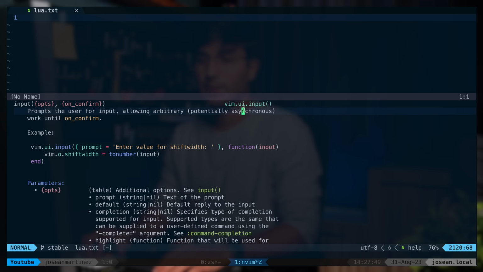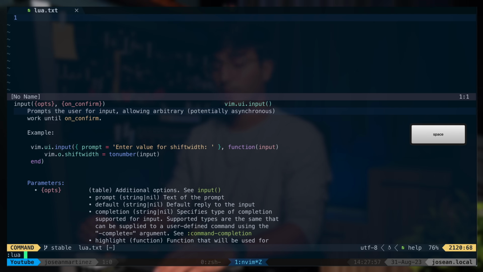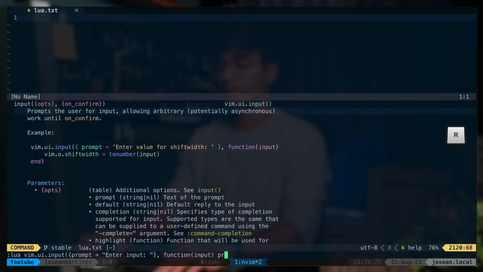I'm going to run these so you can see an example of how they work. I'm going to do that with : and then typing out lua to execute Lua code. Then I'm going to do vim.ui.input. The first thing that gets passed here is a table, and the property we'll define here is called prompt. Assign this to enter input. Then I'm going to close this table as the first argument, and then we're going to add a callback function for what we want to do with this input. In this case, let's just print it out and end the function. I'm going to close this call to vim.ui.input. You'll see here that if I press enter, it'll ask me for an input. I'm just going to say hi, and if I press enter again, it'll execute the function, which will print it out.